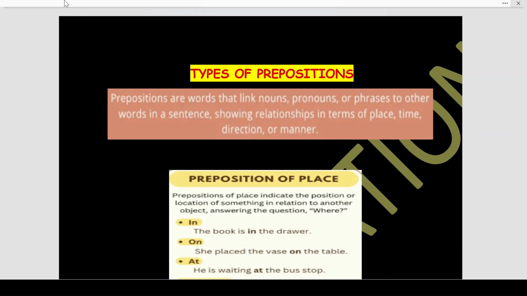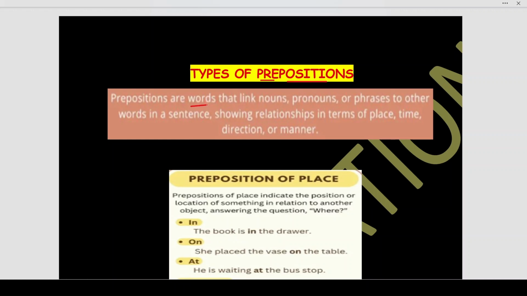In this video, we shall discuss the types of prepositions. Now, the very word preposition means pre and position. It has got two parts, pre and position. So, pre means before, and where do we have to position this is called preposition.